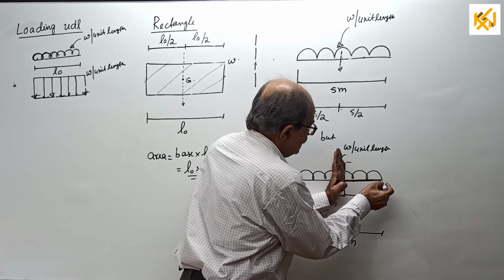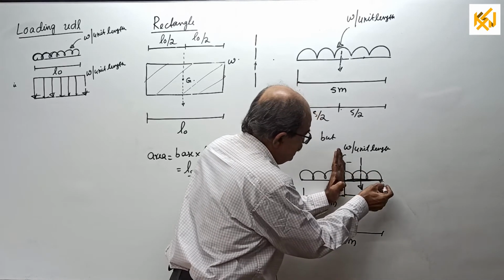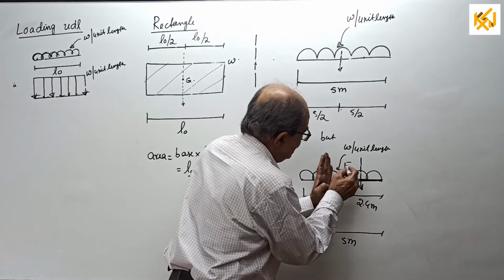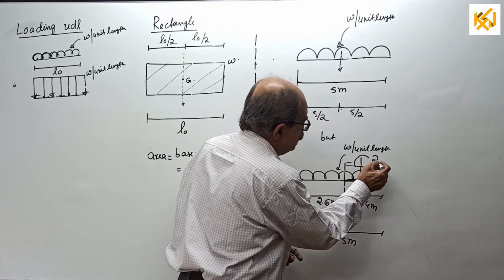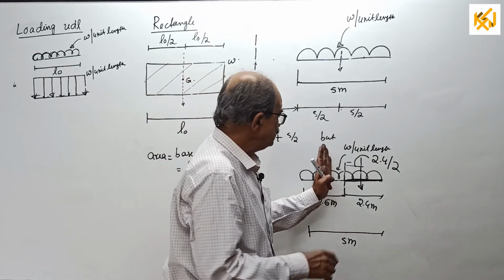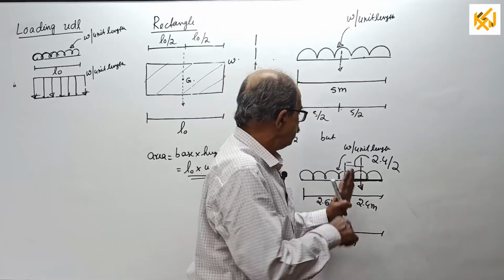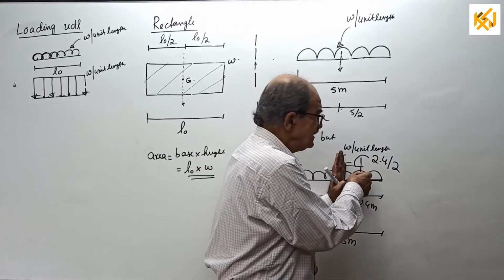The load will pass through somewhere here. So, if this is 2.4 meter length, then this distance will be 2.4 divided by 2, because our loaded length considered is only 2.4 meter. For that 2.4 meter, the resultant will pass here.